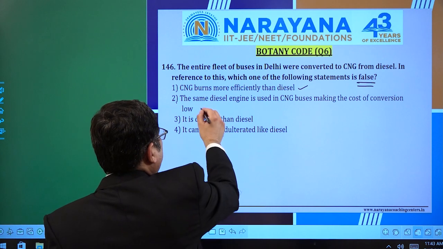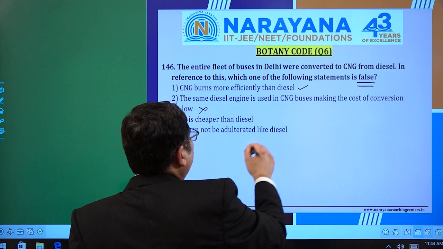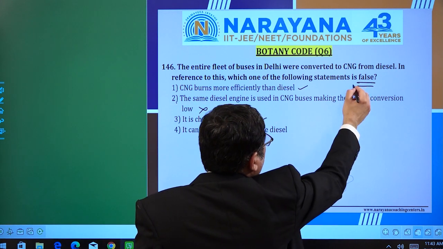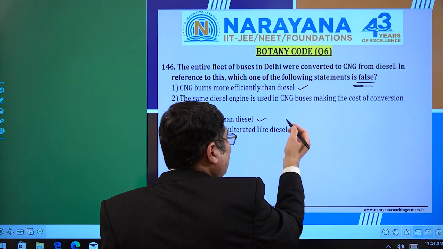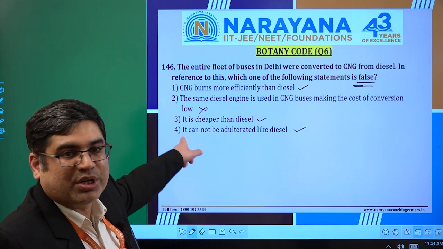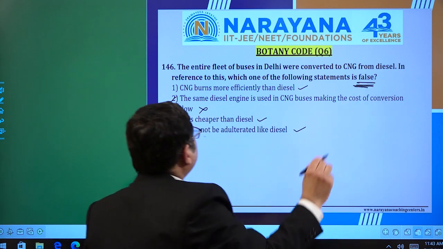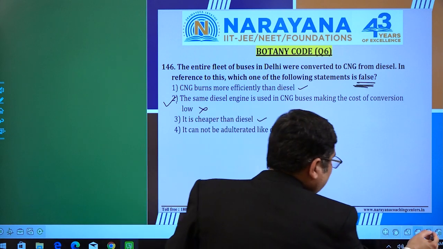No, it is not possible technically. Then why convert by the way? It is cheaper than diesel. Of course, it is correct, but it is asking false. Let me remind you, it cannot be adulterated like diesel. Of course, it is correct, but again, at the same point of time, option 2 will be taken as the answer because they are asking false. I just repeated. Now, after question 146, I am moving to the 147.